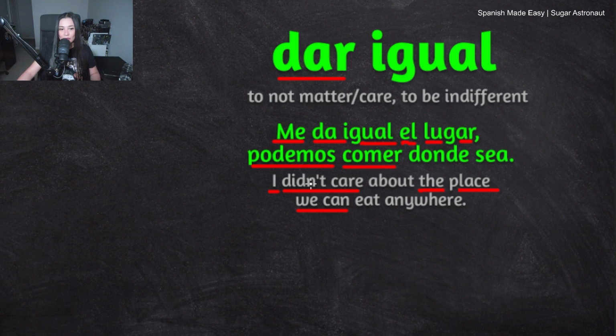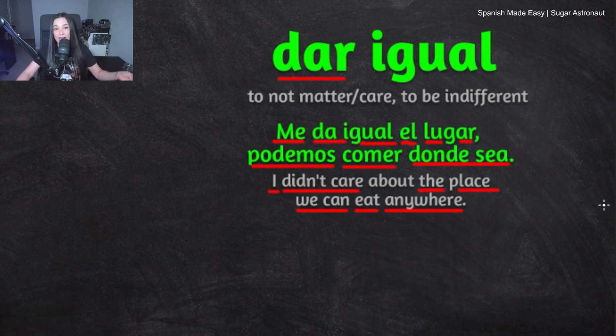Comer, eat, donde sea. We need to underline this whole phrase, donde sea. Donde sea is a common expression that means wherever it may be, but also it means anywhere or wherever. Donde sea, anywhere. In this situation, it means anywhere.